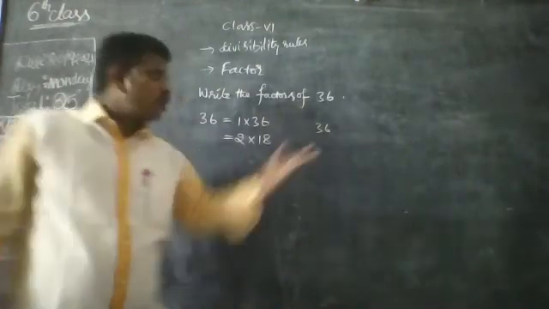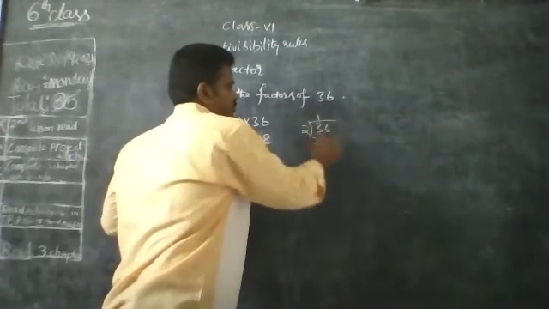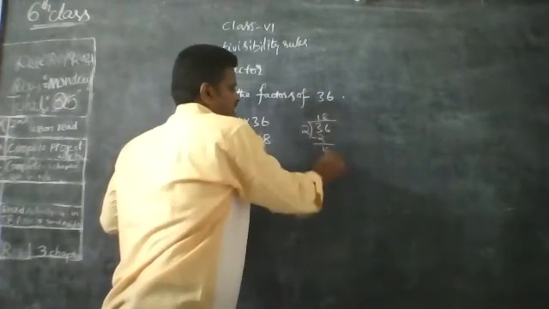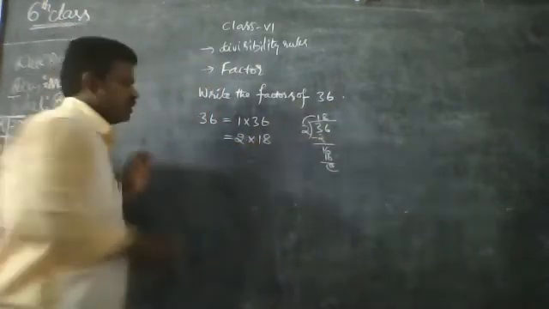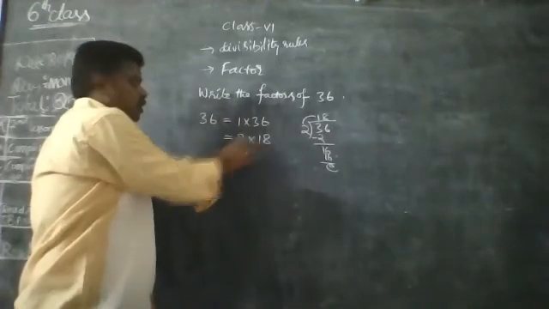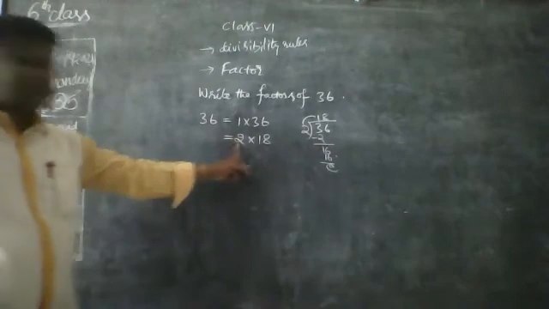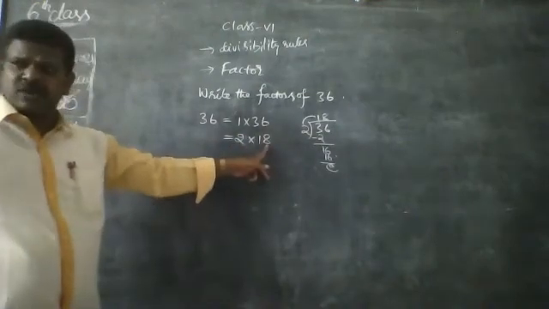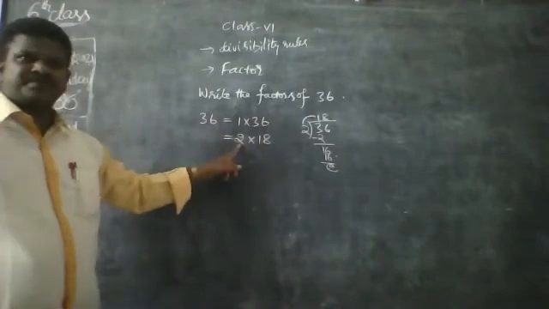How many times? 2 ones are 2, 2 eights are 16. 2 18 times we'll get 36. So you just write 2 into 18. 2 is a factor. When 36 is divided by 2, the quotient is 18. When 36 is divided by 18, the quotient is 2.